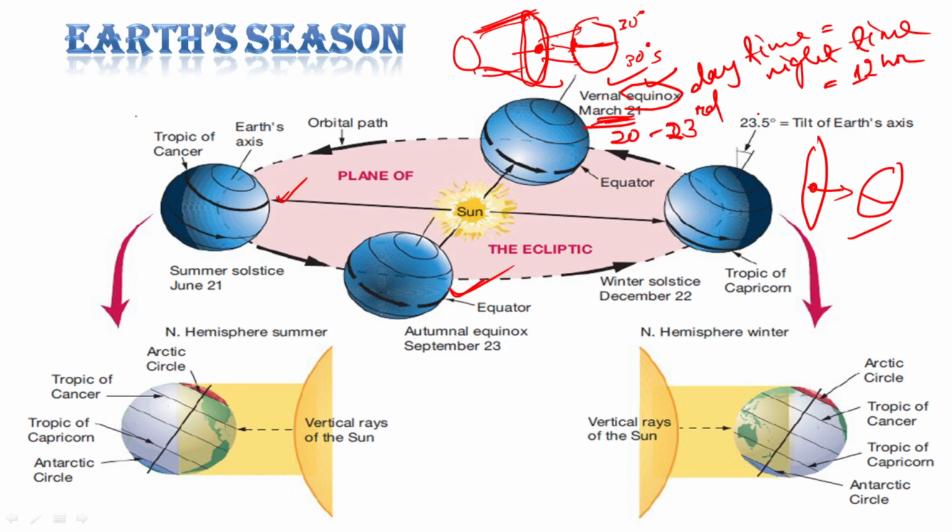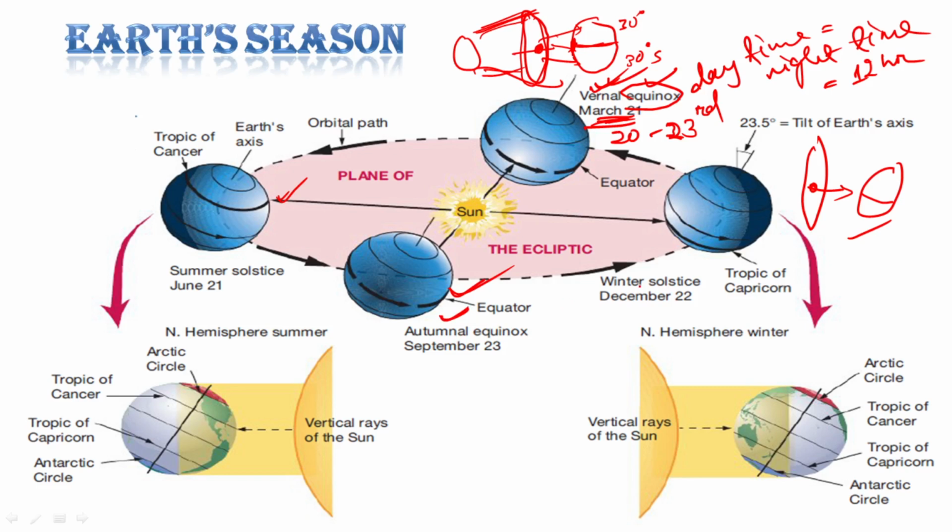Between 22 and 23rd March, that day will come when we'll get a 12-hour day and 12-hour night. This is called the vernal equinox, and this is called the autumnal equinox. This is during September, while we are having the autumn season.